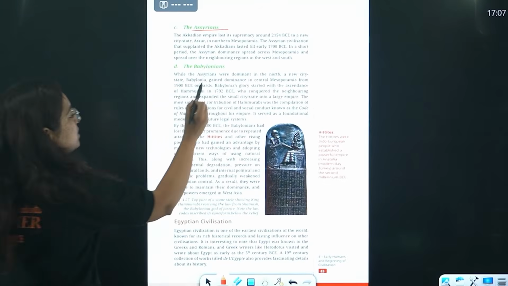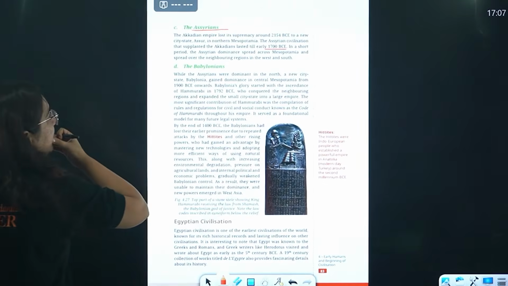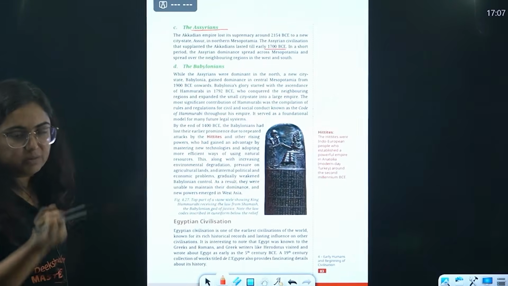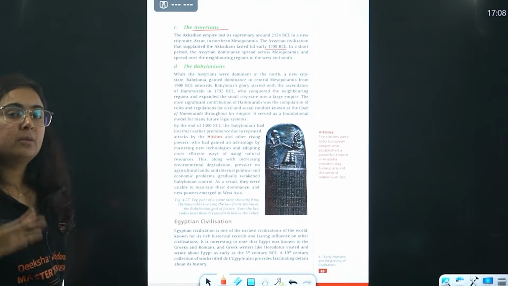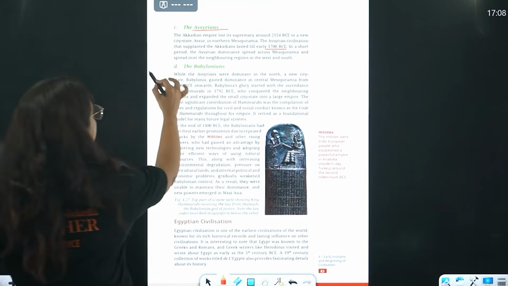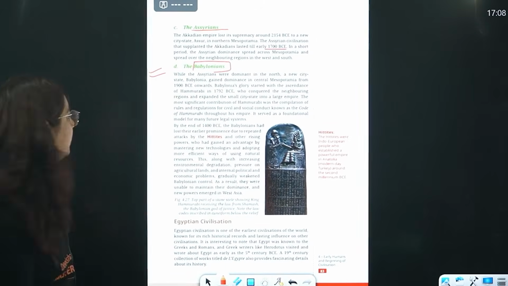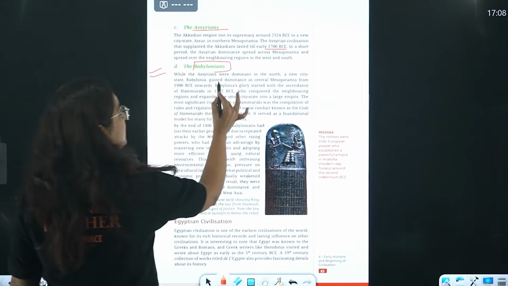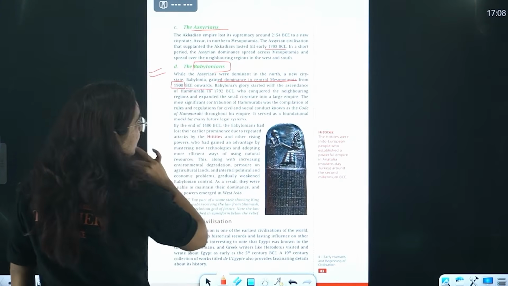However, their period was so short, they ruled till 1700 BC, and after that, Mesopotamian power was declining, and the nearby regions gained more power or supremacy. The last one in the list is the Babylonians. The Babylonians were dominant after the Assyrians, right? They became dominant after the Assyrians around 1900 BCE.